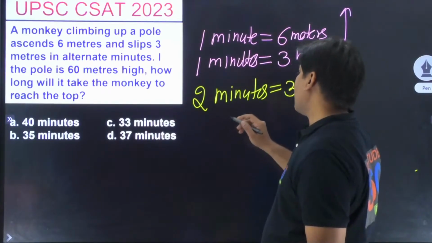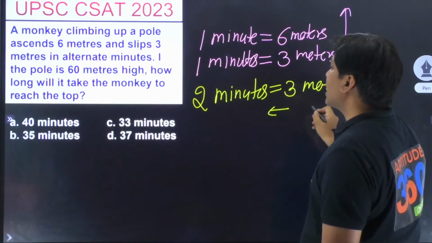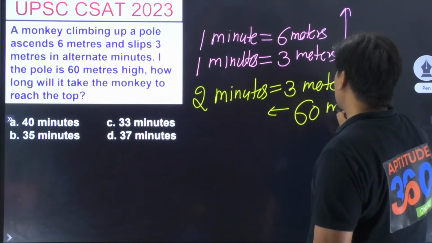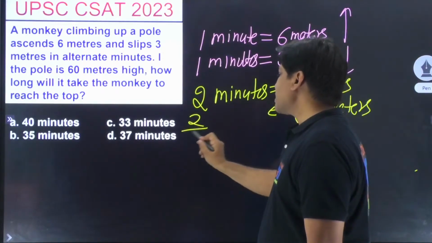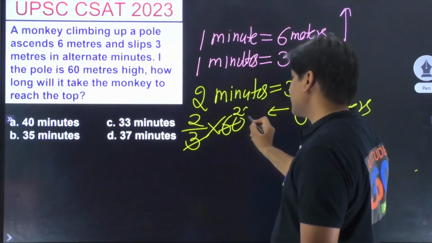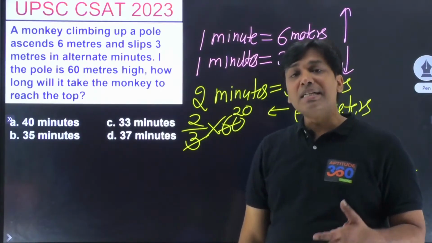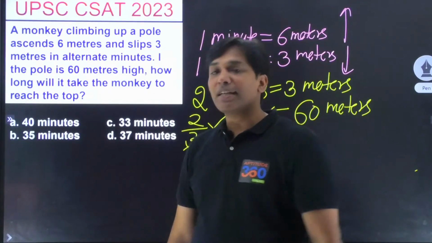So people will say that okay, 3 meters जाने में monkey को लगता है 2 minutes, उसको जाना है 60 meters. So in order to go 60 meters up, the total time required is 2 by 3 into 60. Mathematically it seems to be correct. You understand this? Mathematically it seems to be correct, 40, but it is not correct. So Debashish is getting the right answer.